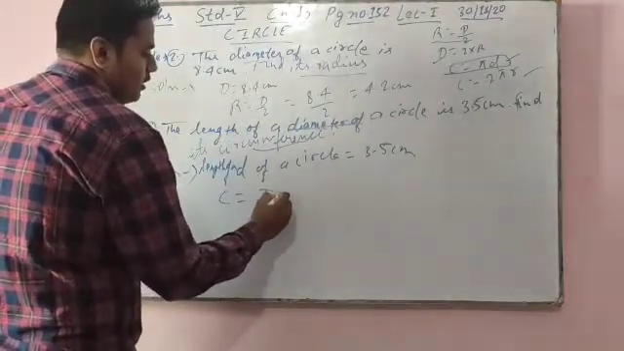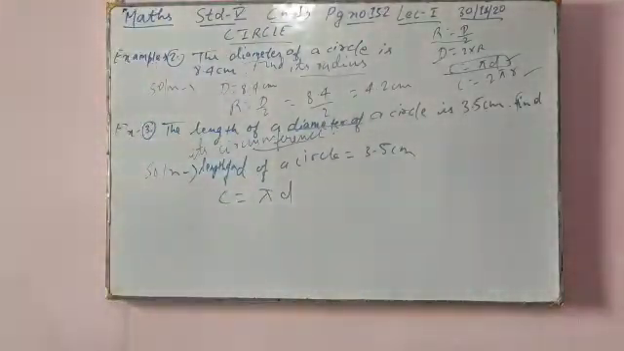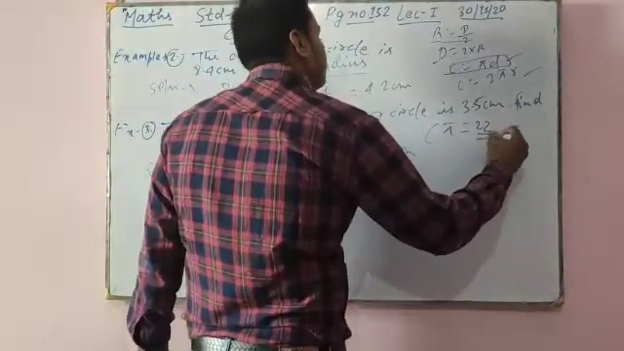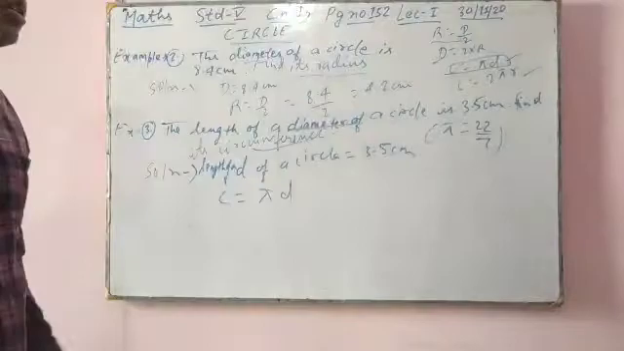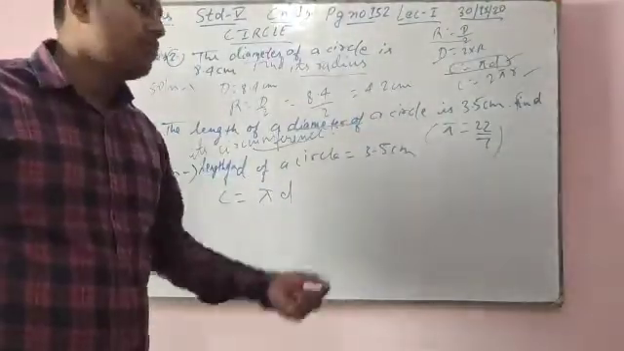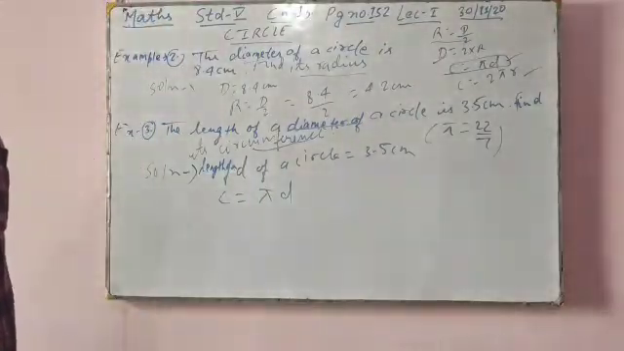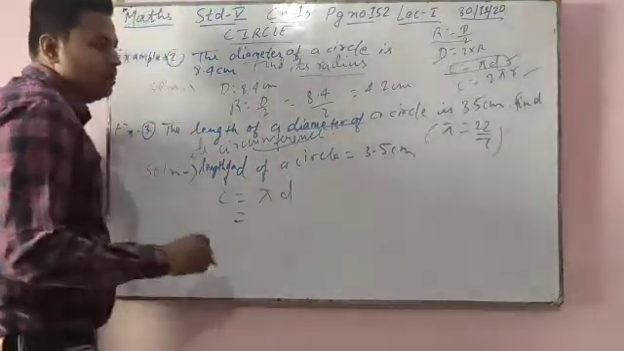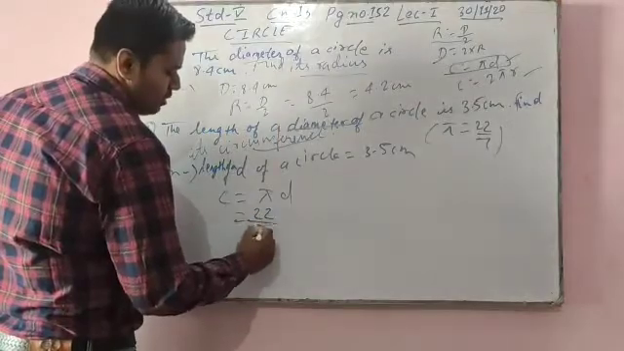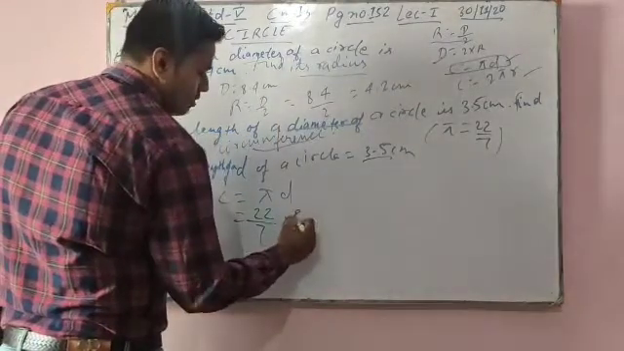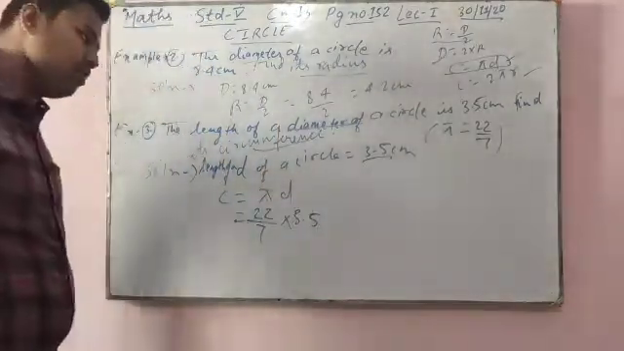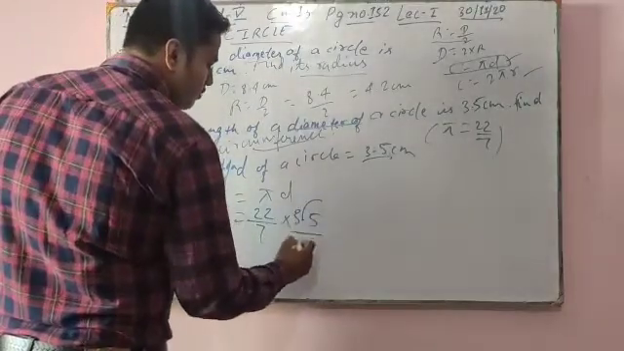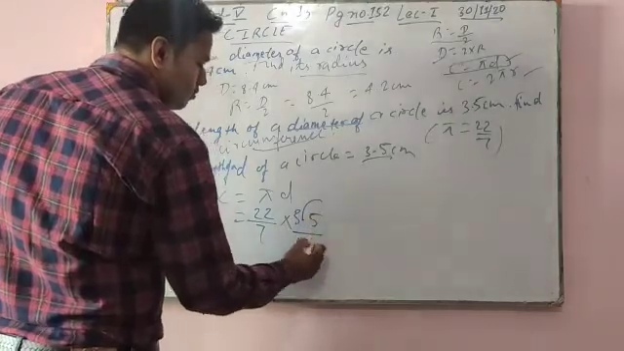Formula is pi d. Now see, I told you that the pi value will be given. Here it says that you have to take the value of pi as 22 by 7. You have to go according to the question. If it is 3.14, then use 3.14. If it is 22 by 7, then use 22 by 7. So pi is 22 by 7 and d is 3.5 centimeter. It is multiplication, not division. So I will remove the decimal here: take decimal as 1, and after the decimal there is 1 number, so put 1 here.